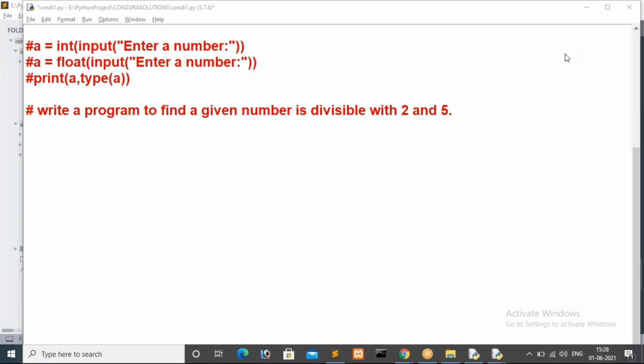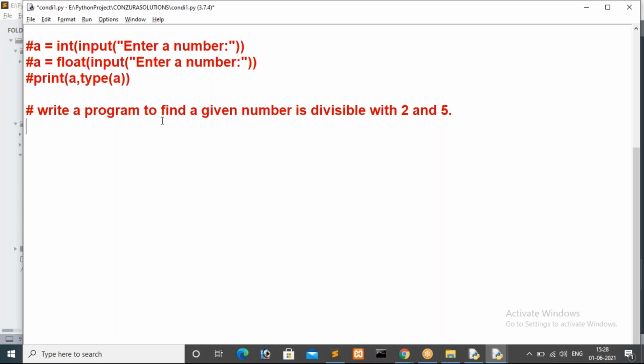Absolutely, that is 10. I mean 10 is divisible with 2 and 5. Even 20 is also divisible, 30 also, 40 also. So I want to read a number from the user, then I want to print if that number is divisible with 2 and 5, then I want to print true, otherwise I want to print false.